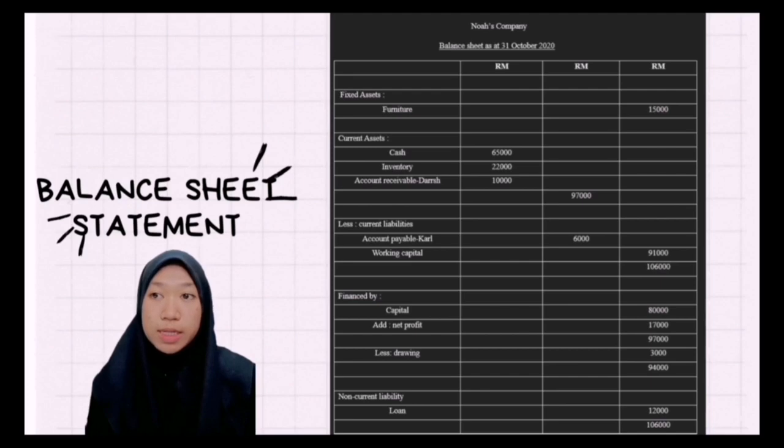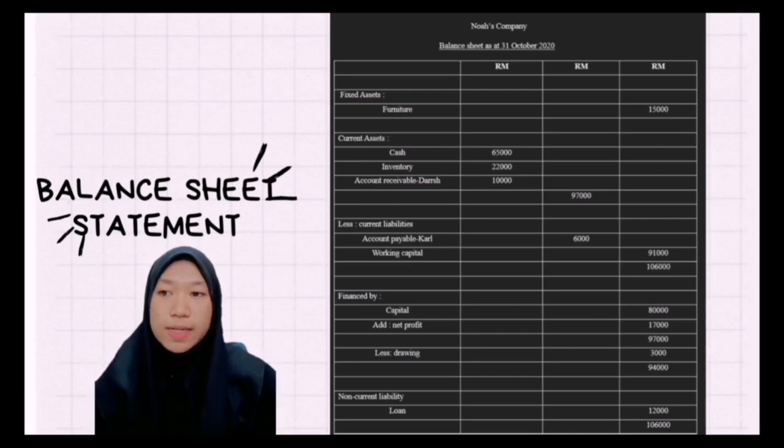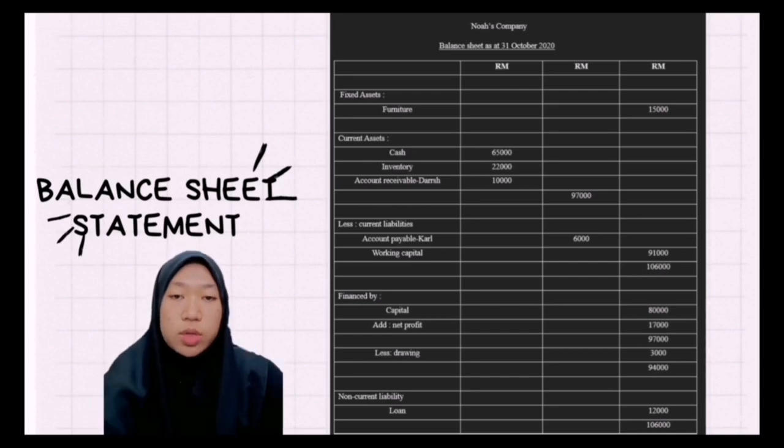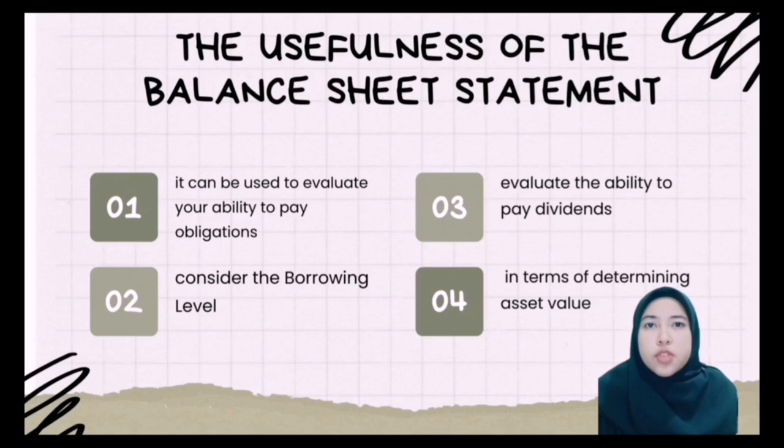Liabilities and capital. Capital 18,000 plus net profit 17,000, less drawing 3,000. Non-current liability is loan 12,000. Current liabilities, account payable is 6,000. So the total amount is 112,000. Usefulness of the balance sheet statement.